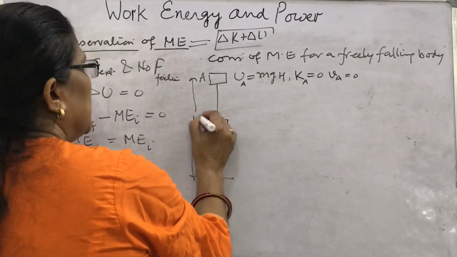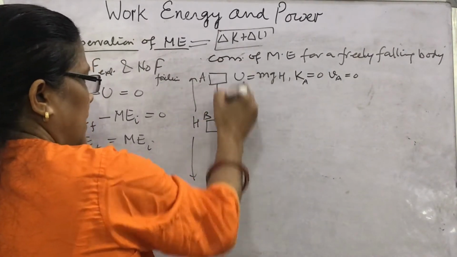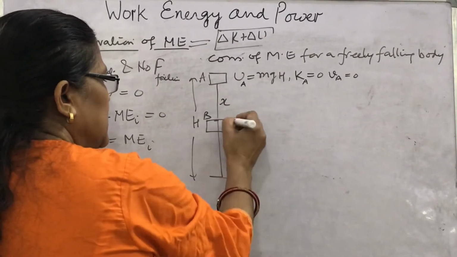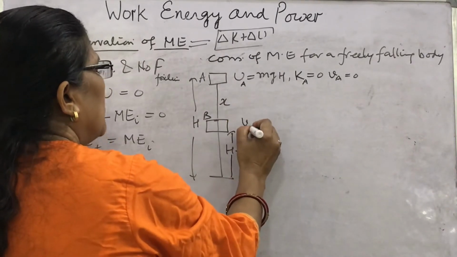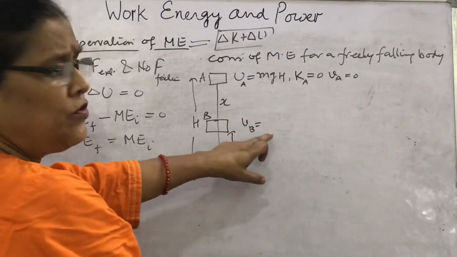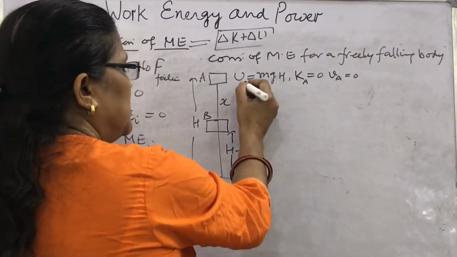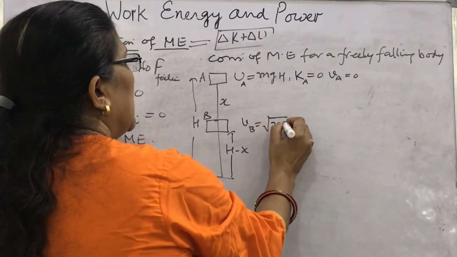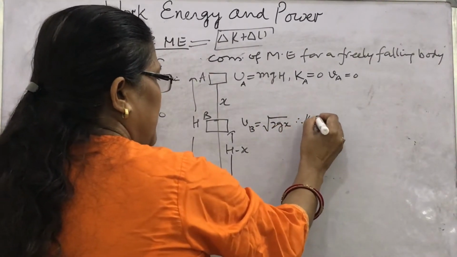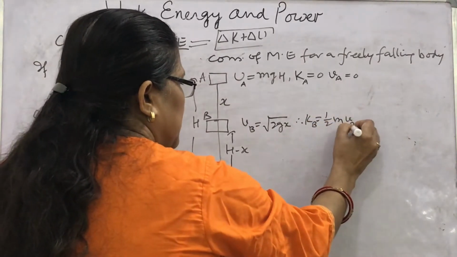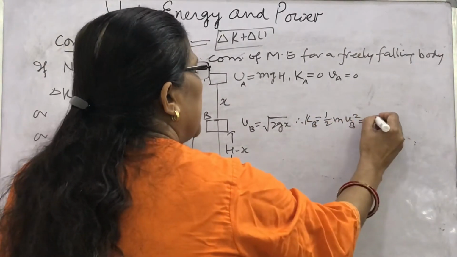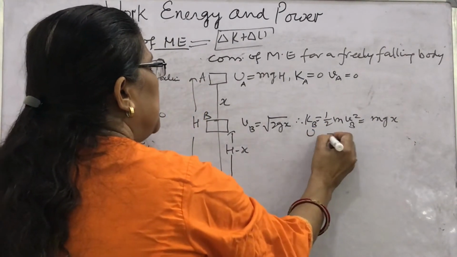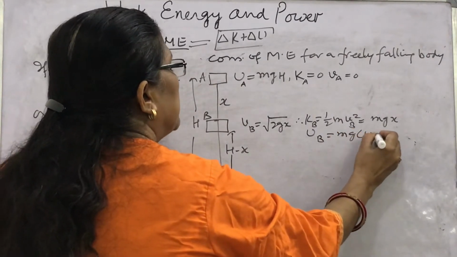It falls up to this point. Let this position be B. The distance it has traveled is x. How much height is left? h minus x. What is the velocity here at point B? How will you write VB? You know, v square equals u square plus 2gh. U is 0, the initial velocity is 0. Then v is under root 2gx. Therefore, what will be KB? Half m vB square. Half into 2 cancels, giving mgx. What will be the potential energy here? UB equals mg(h minus x).